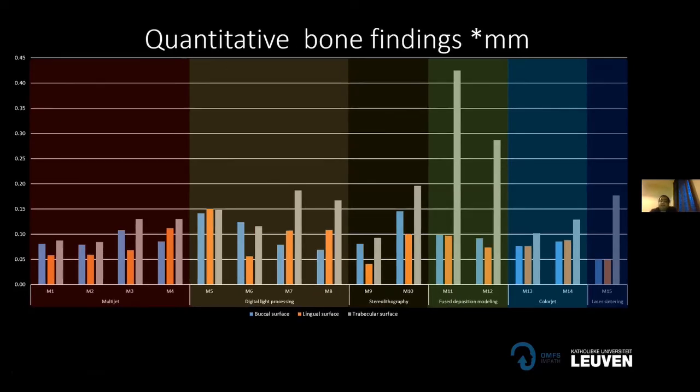Second, we looked at the bony structures: buccal surface, lingual surface, and the trabecular surface. Now here you can see again, FDM is giving a not that good of a score with the trabecular structure. However, if you see, the accuracy is within the range of 0.45 millimeter. So overall, if we analyze the results, we see that there was no significant difference between all the printing technologies. But in reality, in a clinical situation, even 0.3 millimeter can make a difference. So these things need to be kept in mind.